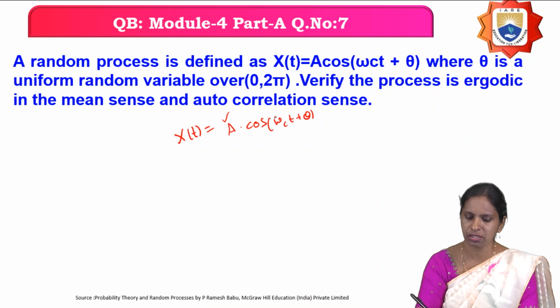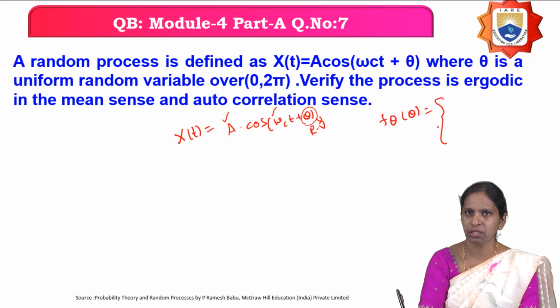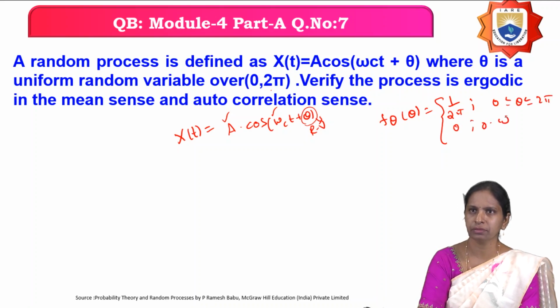In this, A is constant, ω_c is also constant, so θ is a random variable. And what type of random variable is it? A uniform random variable. Then what is the density function of that uniform random variable? 1 by (2π minus 0), nothing but 1 by 2π when θ is from 0 to 2π, and it is 0 otherwise.